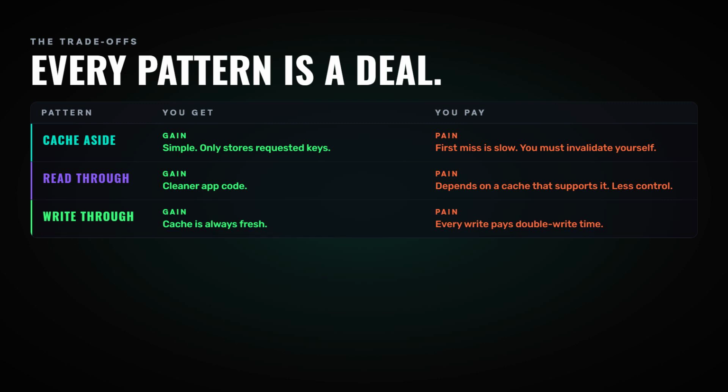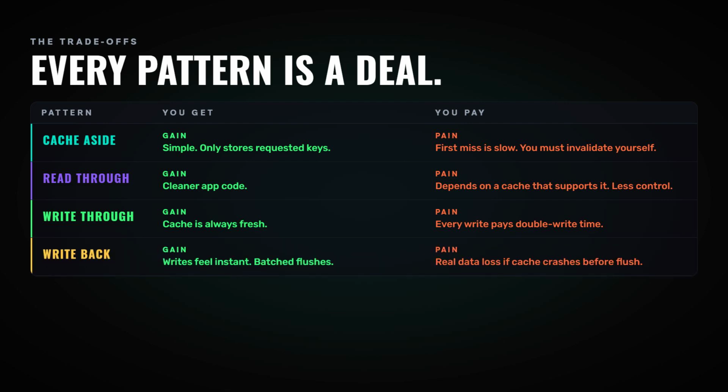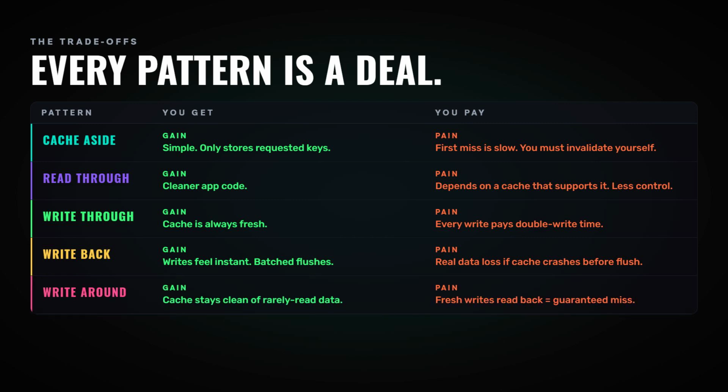Now, when to use it? Use cache aside when you want a safe, general purpose default. It works with almost any cache. It only stores what's actually requested, and your system keeps running even if the cache goes down. The app just falls back to the database when in doubt. This is where most teams start.